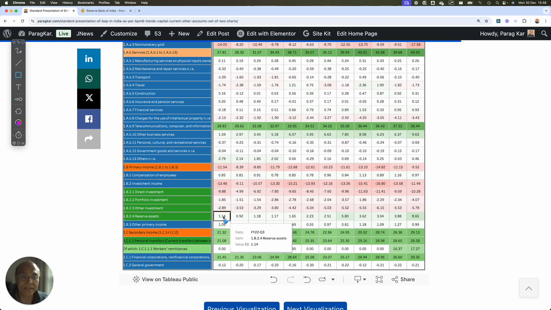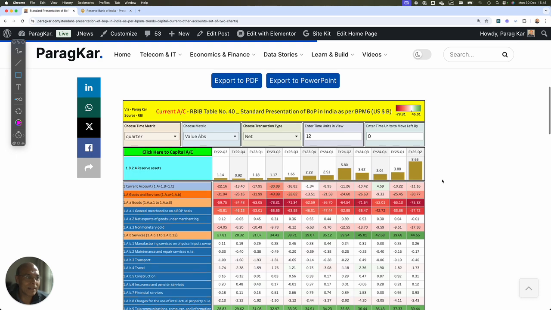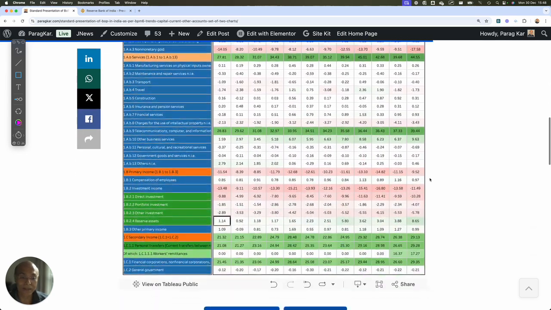Let's look at the trend of this line item, which is very interesting. You can see that our reserve assets are generating a lot of wealth, because RBI is investing our assets outside India, and in the last quarter we generated $8.65 billion on account of reserve assets, which is very interesting, and that has helped our BOP significantly.